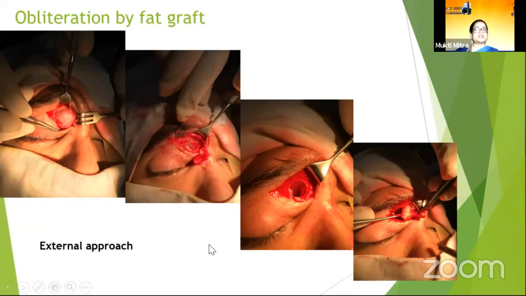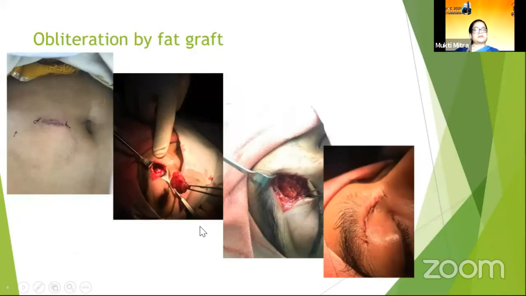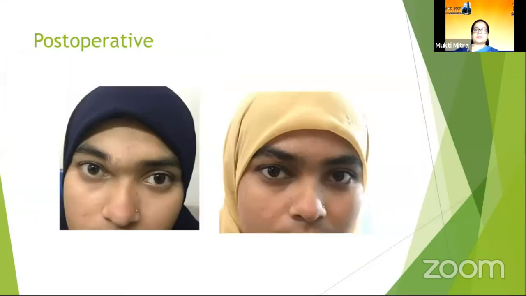After exploration, the cap-like hyperostotic bone was removed. There were almost no sinus secretions, so the residual sinus mucosa was removed, and abdominal fat was harvested and used to fill the mucosal cavity. This is the postoperative appearance, and this patient is doing well with good satisfaction.